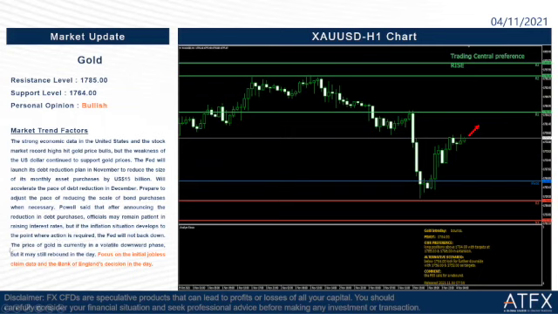So the price of gold is currently in a volatile downward phase, but it may still rebound in the day. That's why I would take it as a rebound to the price of 1785 here. So focus on the initial jobless claims data and the Bank of England's decision in the day.